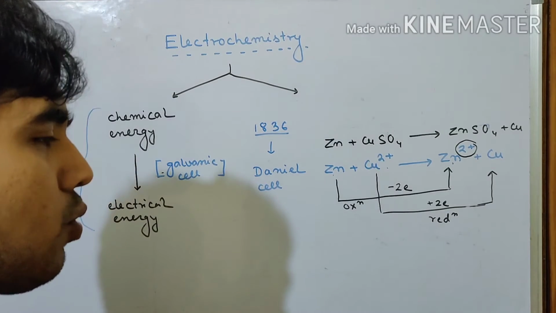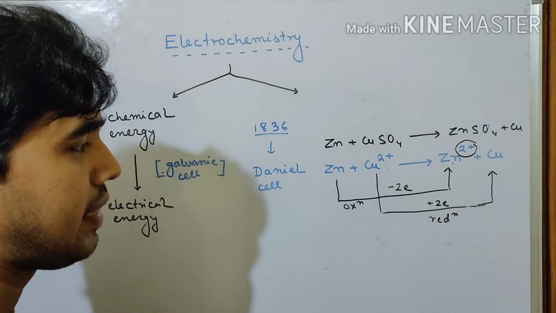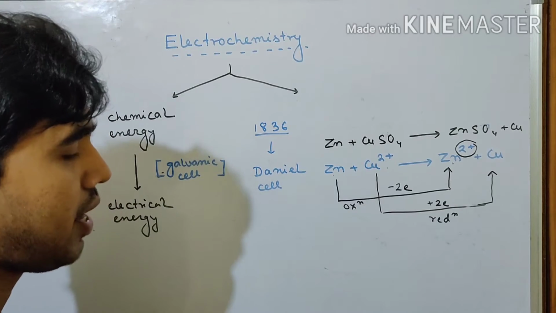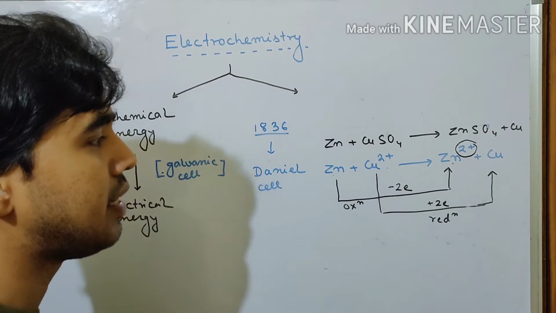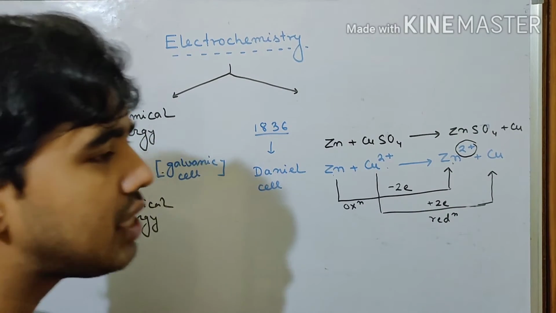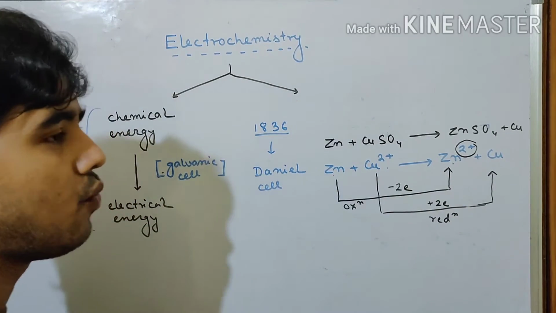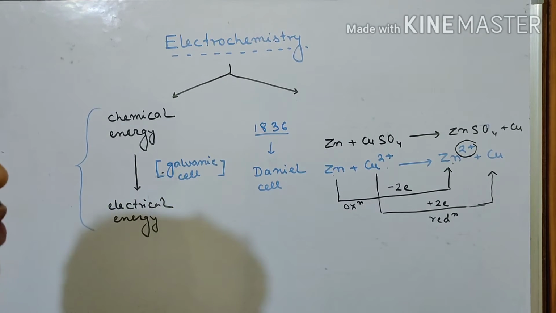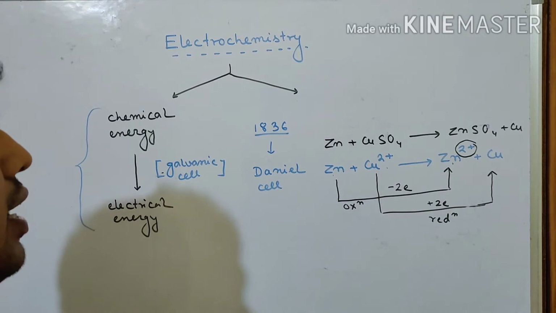When we observe both of these, the question that comes to our mind is, what is the output? As you can see, there is transfer of electrons, and as you know, transfer of electrons is related to the flow of electricity. The direction in which the electron flows, exactly in the opposite direction electricity flows. So now this particular reaction will be established with the help of the galvanic cell, and we will show how it reflects in the generation of electricity.